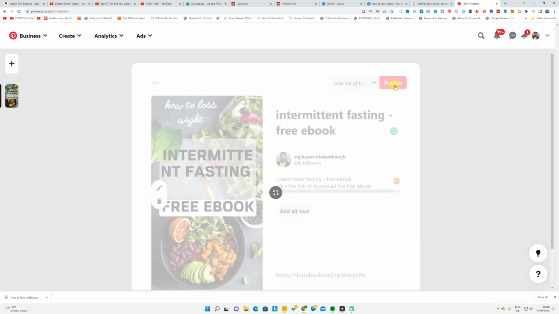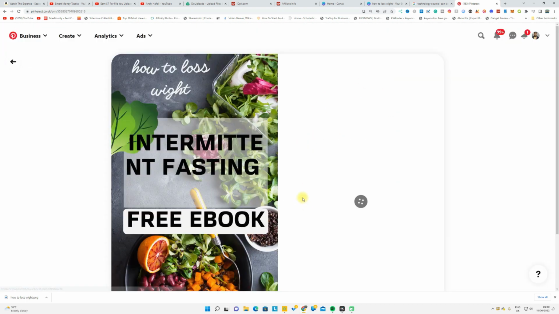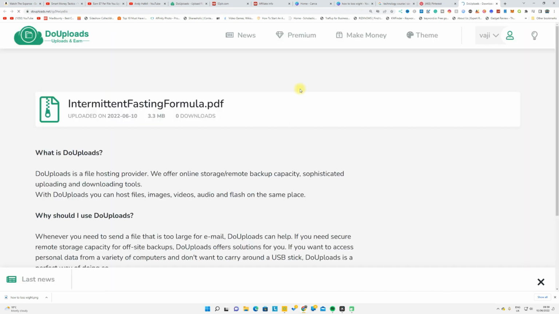The reason I'm saying Pinterest is good for this method is that Pinterest allows this type of link. There are different websites where those links don't work, so you have to check before you start working on that website. Now here you can see my pin is active. Click see your pin. Now this is my pin. If I click this website, either two things will show: one is it opens the website, or second is it says invalid access or something. So if I click open, let's see what happens.